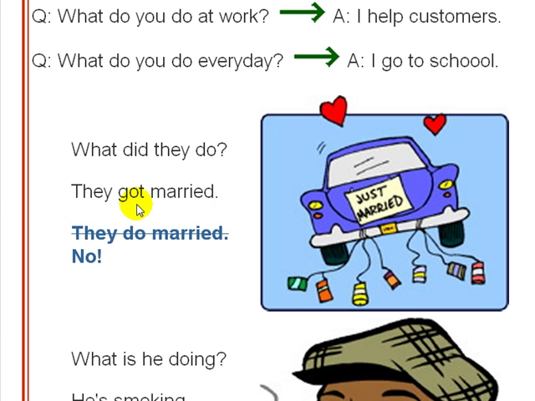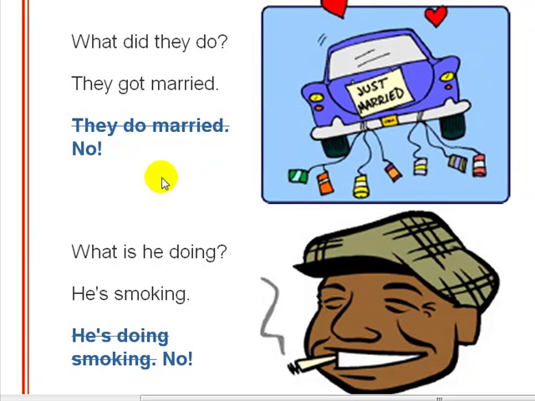Here we have the past tense of what they did. They got married. Okay? It's not they do married. That would be a bit of an exaggeration, trying to use do in that form. But anyhow, they have that as an example.